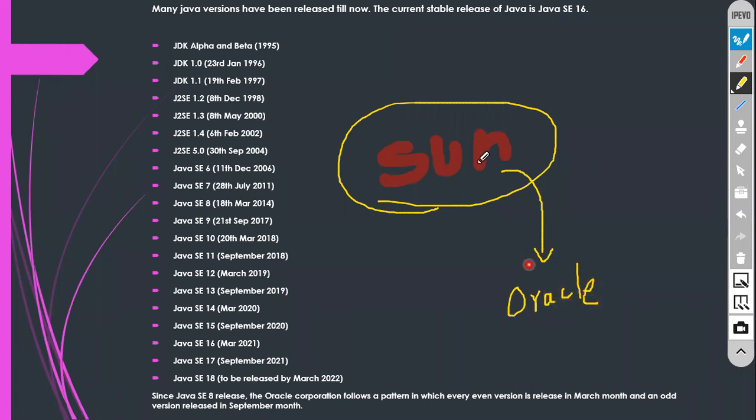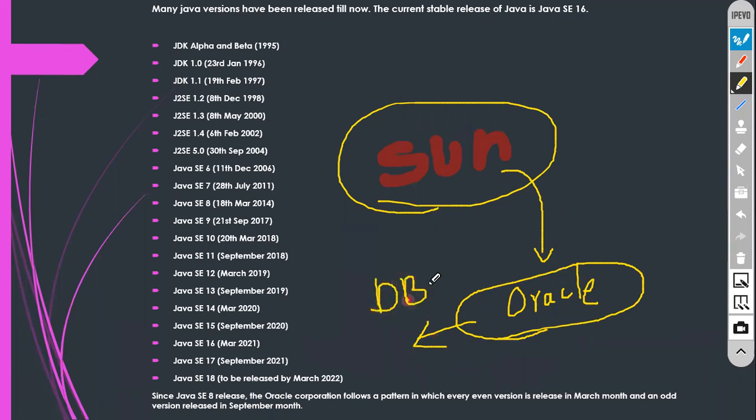This company was sold to Oracle Corporation. That is the reason why you can see it is a big billionaire company. Oracle is the biggest database provider. It purely provides databases.